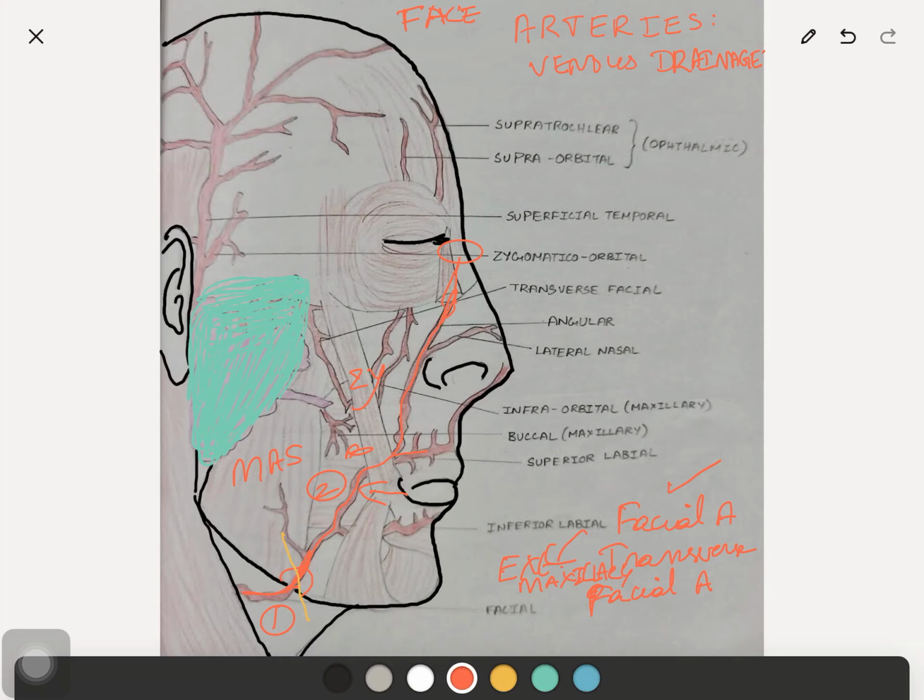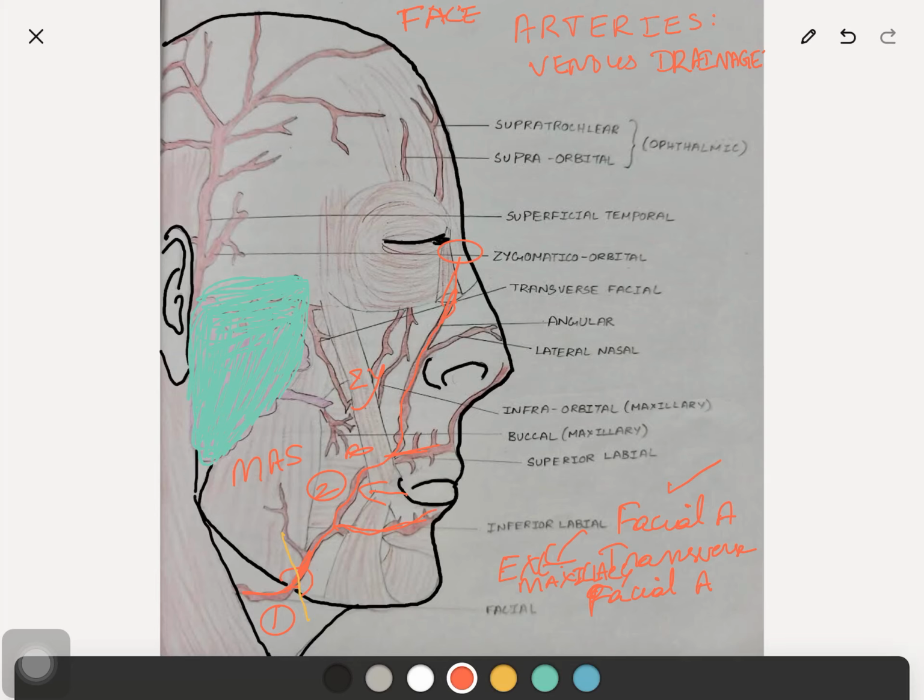So we have completed the origin, course and relations. Branches of the facial artery in the face: it provides the inferior labial branch to the lower lip and the superior labial branch to the upper lip.